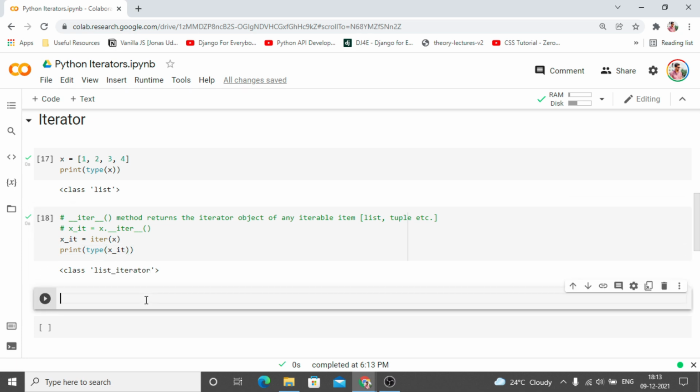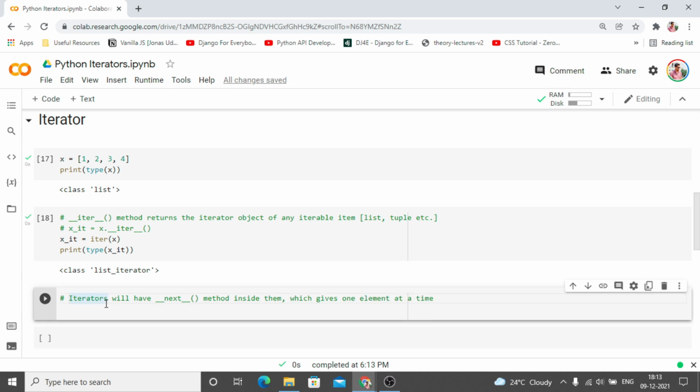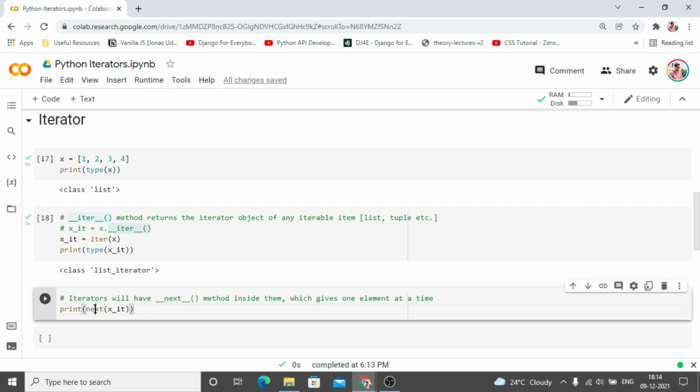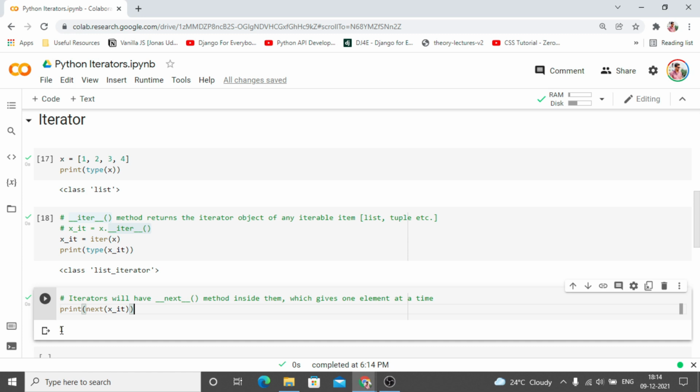Now what is the functionality of the iterator? The functionality of an iterator is just that iterators will have a next method inside them, which gives one element at a time. Okay, so now if we want to print the next element, we can pass this iterator to this next function, and in a similar way we can call the dunder next method as well as this next function. So let's run this. What are we going to see? We are going to see 1.